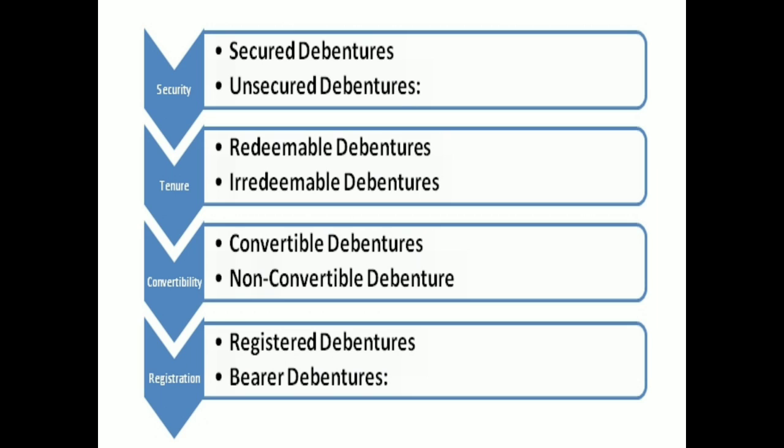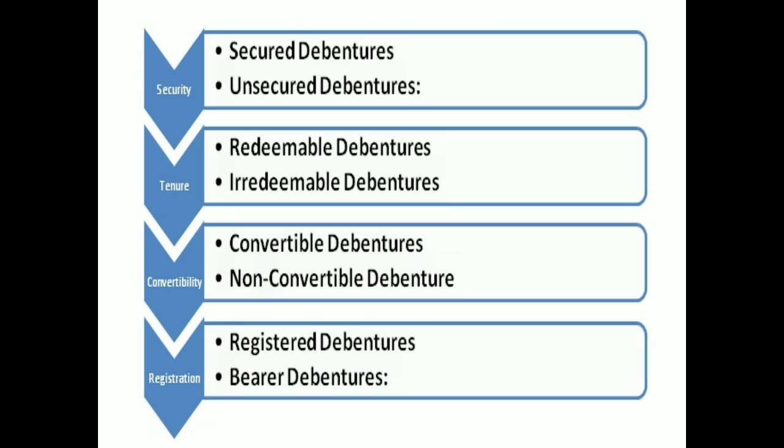In case of default, if the company does not repay the amount invested by the holder and does not pay any interest also, then how will there be security? The mortgage property can be held by the debenture holder. So there is security in investing money in the debentures.